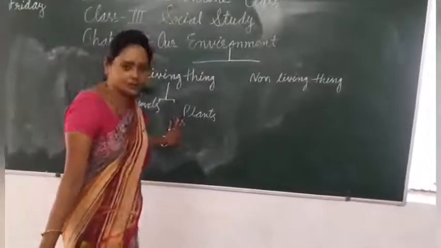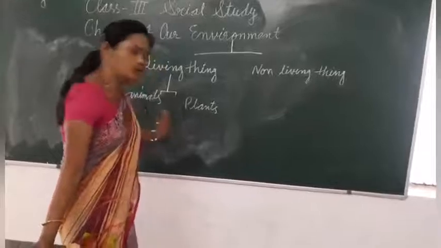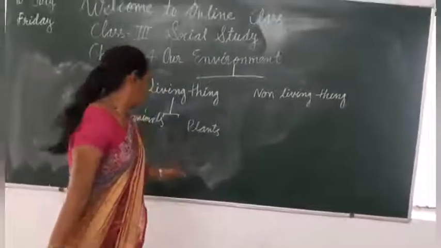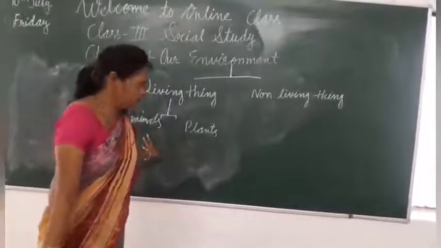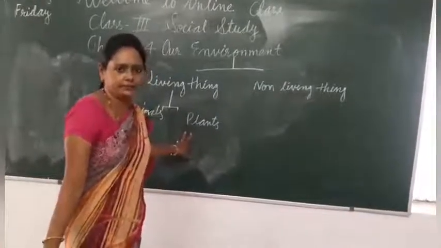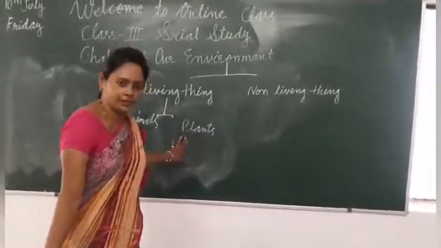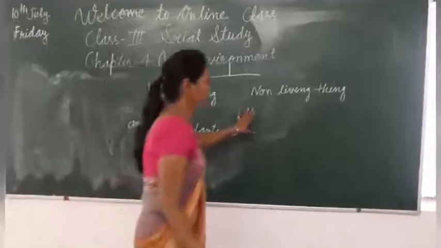Animals breathe, plants also breathe. Animals grow, plants also grow. Animals move from one place to another. We can hardly see the movement of a plant. Okay. Now the non-living things.